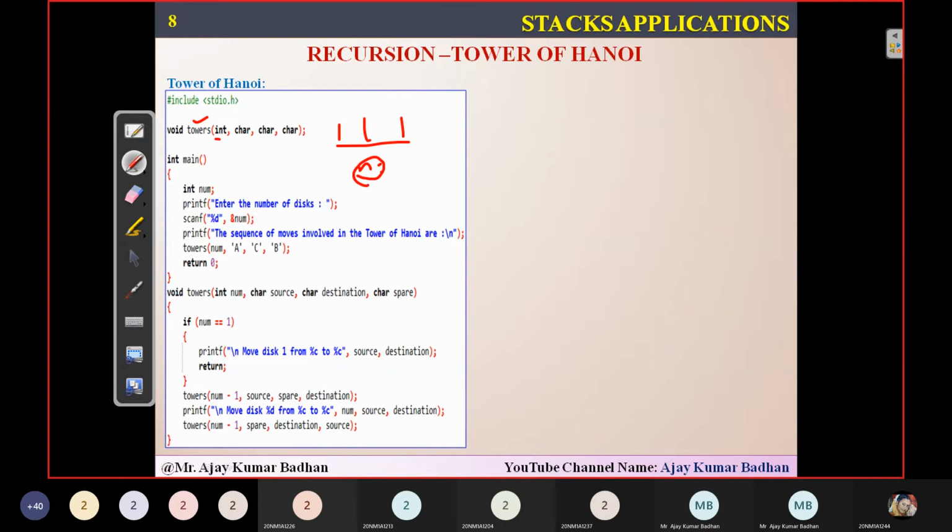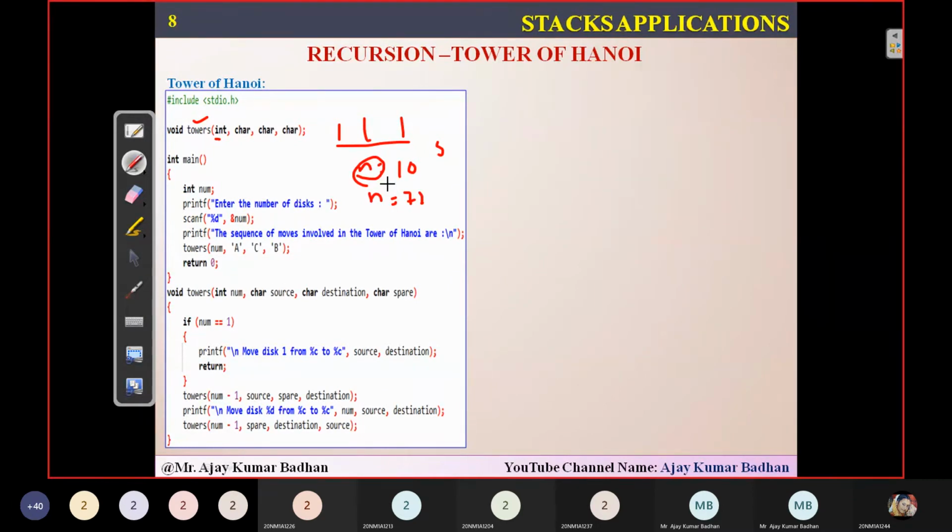There I have taken an example of 3. Even if you want, you can take 10 disks. If you want, you can take 72 also. It will work, but it will take a very long time in order to solve it. It may be like infinitely, it will keep on moving, and we may not be able to cover all the solutions. I will show you practically, don't worry. So I'm writing a code for n number of disks.